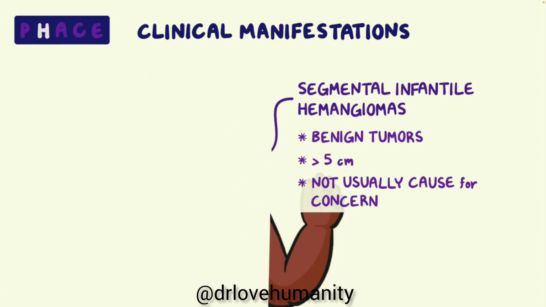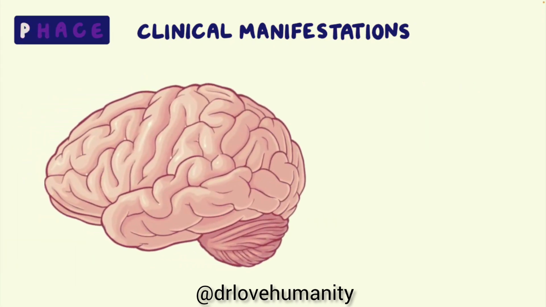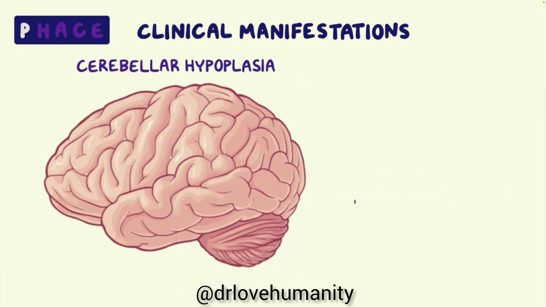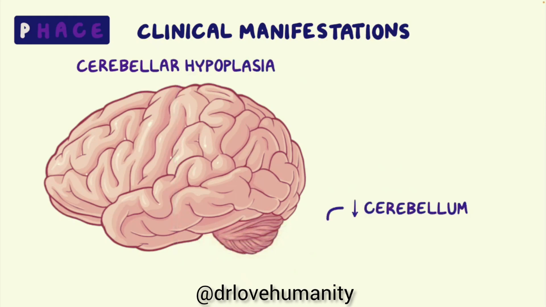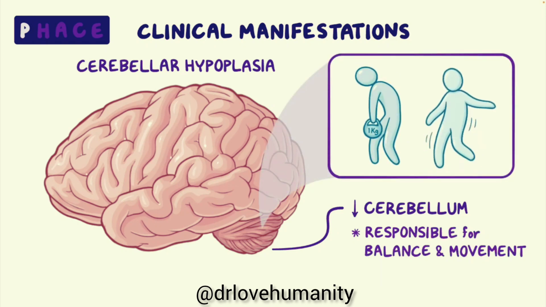Individuals with Phace syndrome may also have structural brain abnormalities that typically affect the posterior or back of the brain, such as cerebellar hypoplasia, which is an underdevelopment of the cerebellum, a brain structure responsible for balance and movement. This can manifest as low muscle tone or difficulty standing or walking.